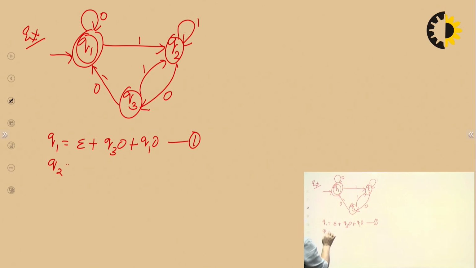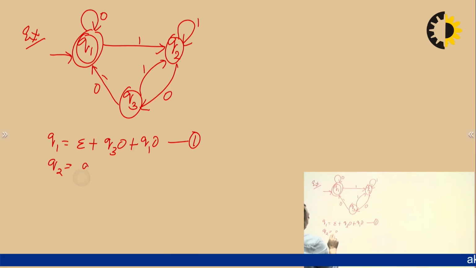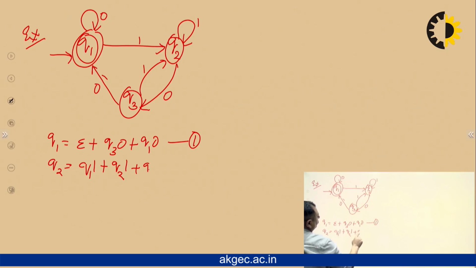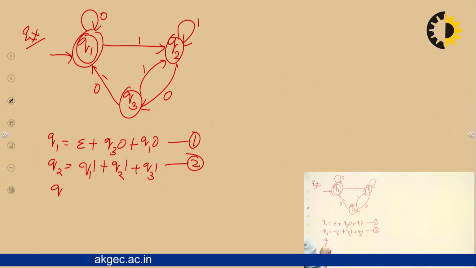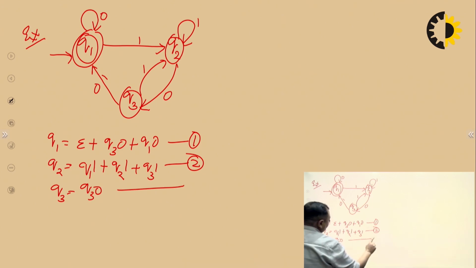For Q2, how many incoming arrows are there? 1, 2, 3. So the equation will be Q1 1 plus Q2 1 plus Q3 1. Equation number 2. Now for state Q3, we will have one incoming arrow, so it becomes Q3 0. Right? So we have 3 equations.